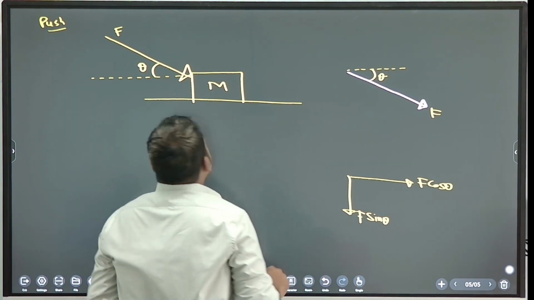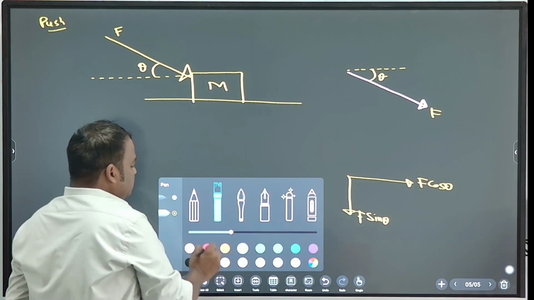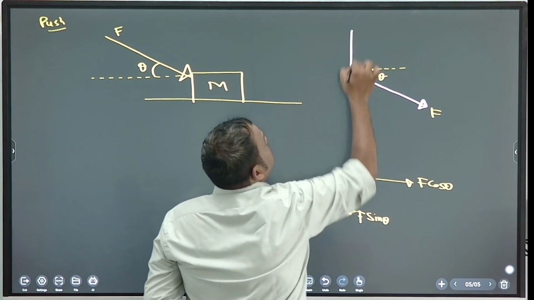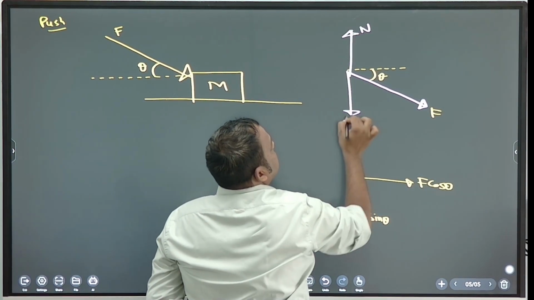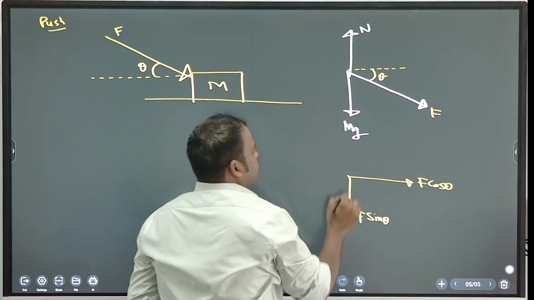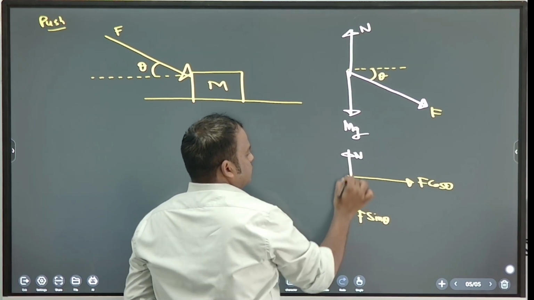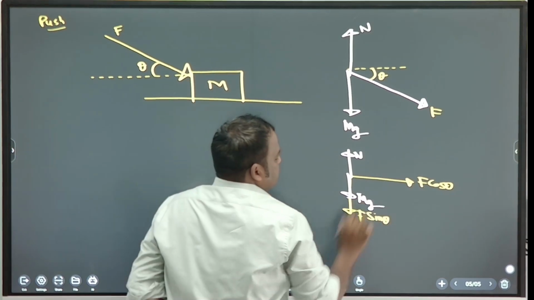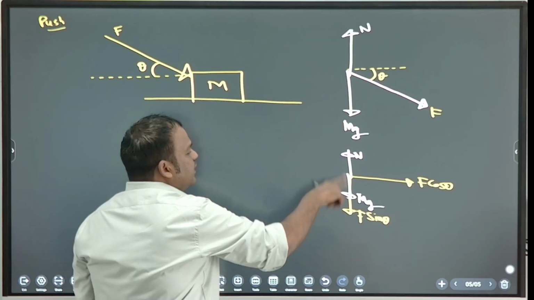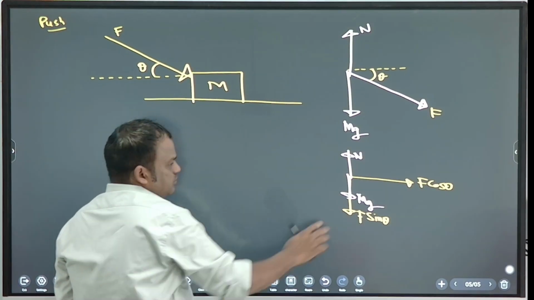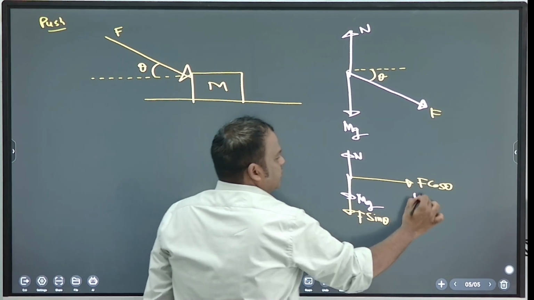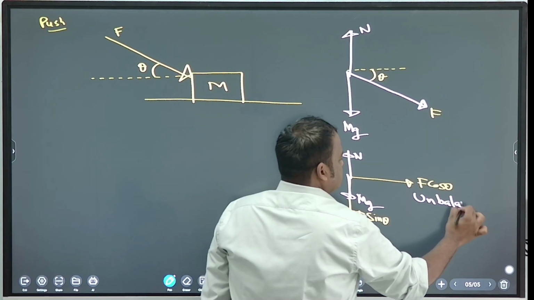Okay, fine, clear. And normal is there. So normal force is there. Mg is there. So vertically forces are balanced, and this is the unbalanced force. Note down, this is unbalanced.